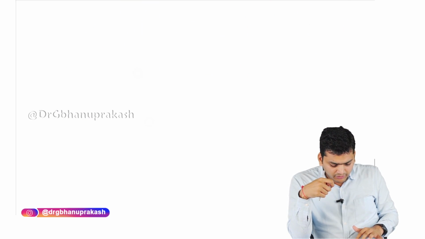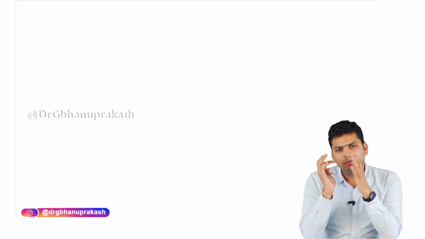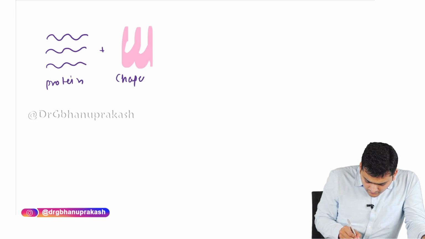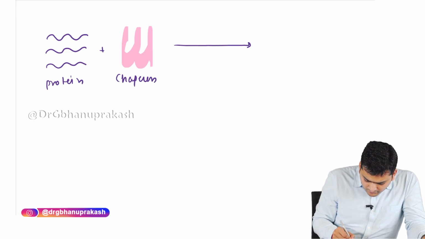against denaturation. But sometimes what may happen is the chaperone is there, the enzyme is there, the protein is there, but the folding is not occurring properly. For example, let's say these are the protein fibers, and here is the chaperone. The enzymes are also there.